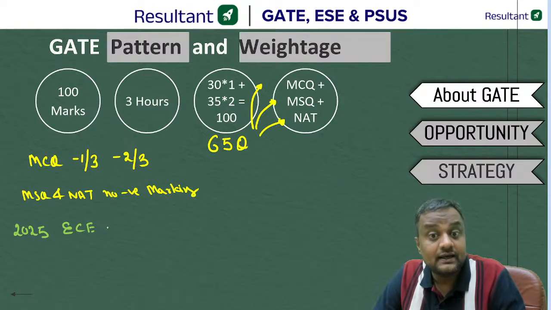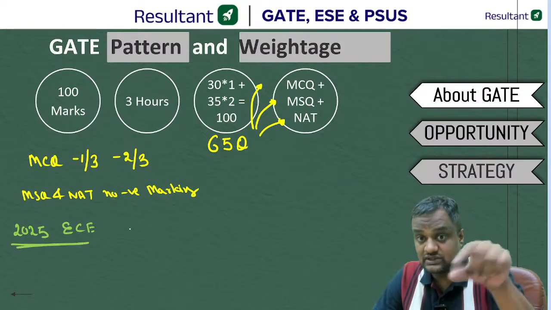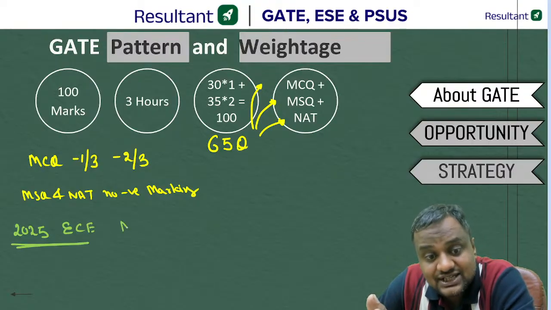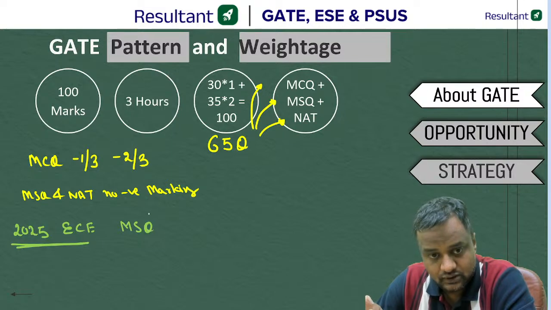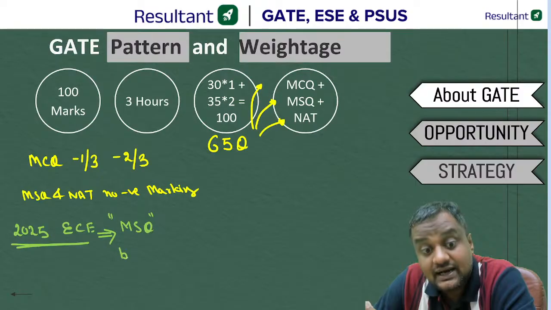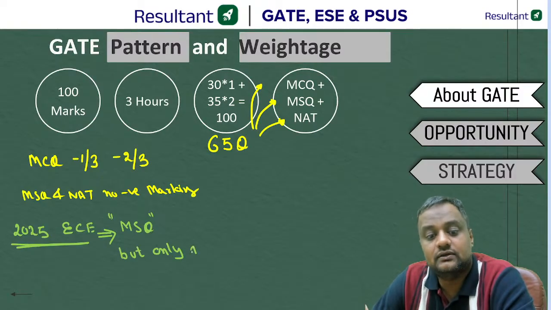This can happen to the civil engineering paper also in the coming years: few questions are stated as MSQ, but when IIT released the answer, only one option was correct.